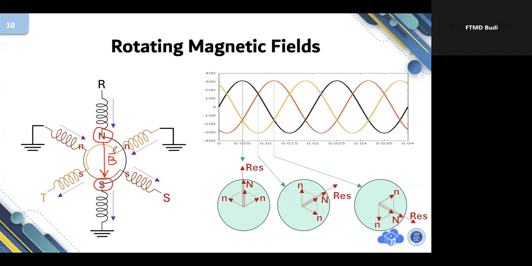But for the rest, since the currents are small, there will be another small magnetic field pointing there, and another small magnetic field pointing there. So the resultant of those three magnetic fields will be pointing downward. There will be a strong magnetic field pointing downward. Alternatively, I can also perform the vector operation, as I have drawn before on my slide.